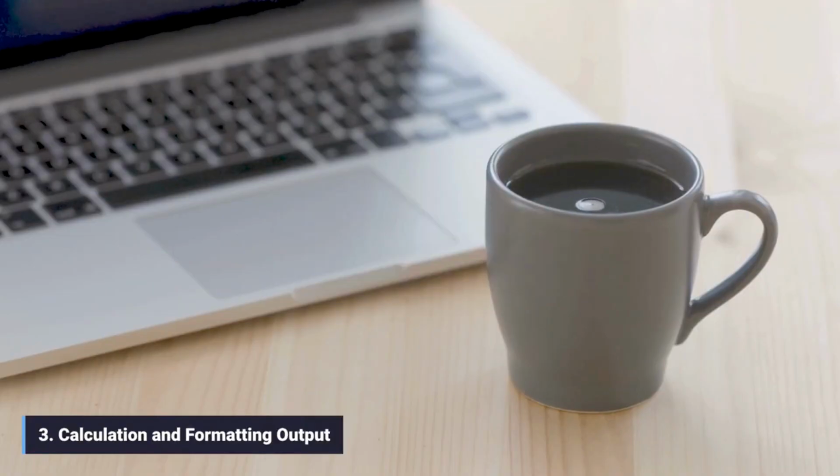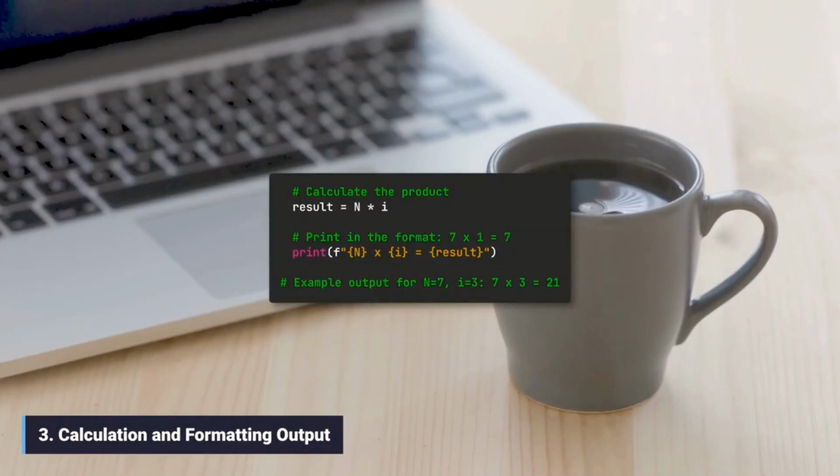3. Calculation and formatting output. Inside the loop, we calculate the result of the multiplication, n times i. We use an f-string to display the entire equation clearly, showing the original number, the multiplier, and the result.